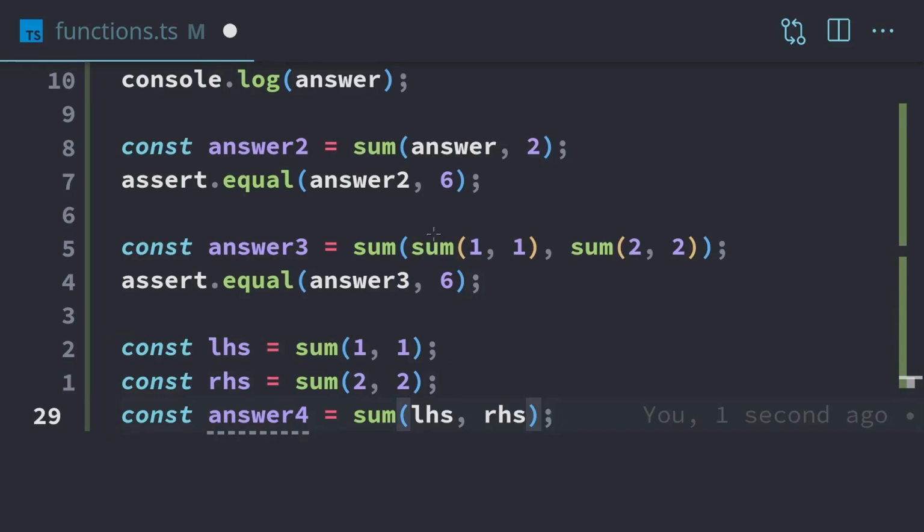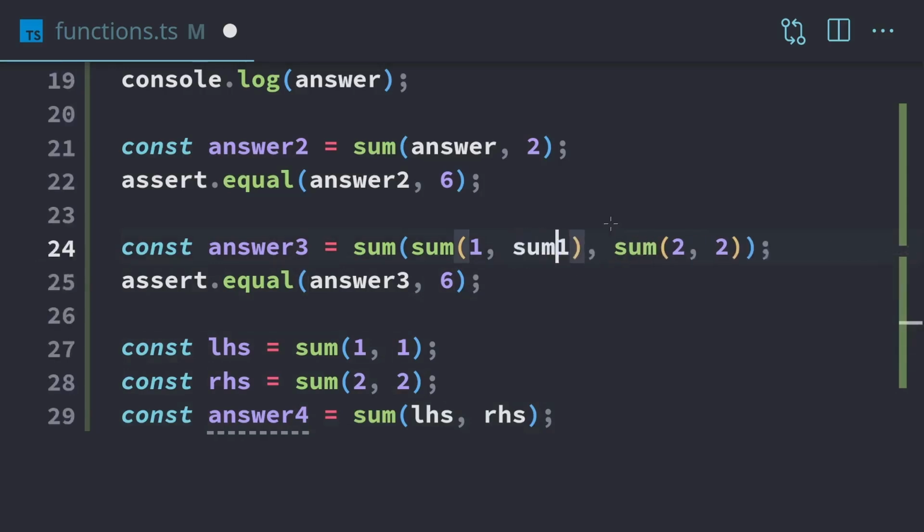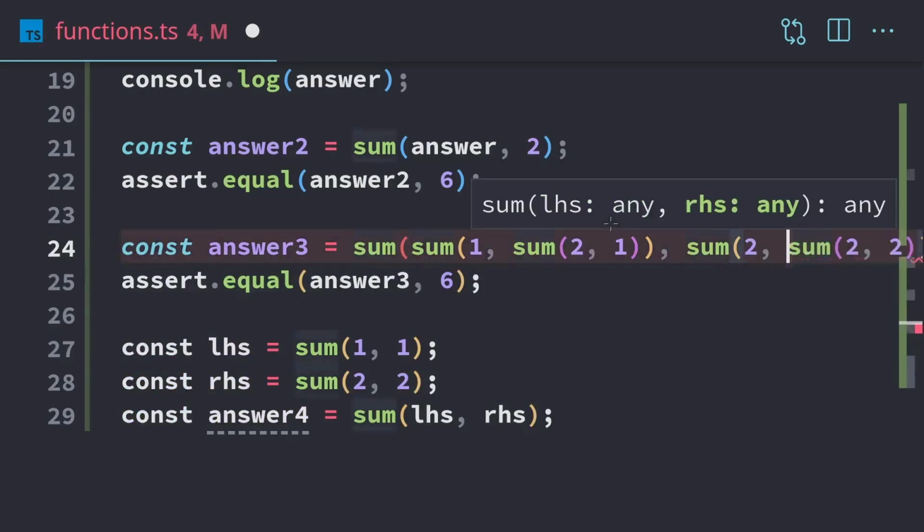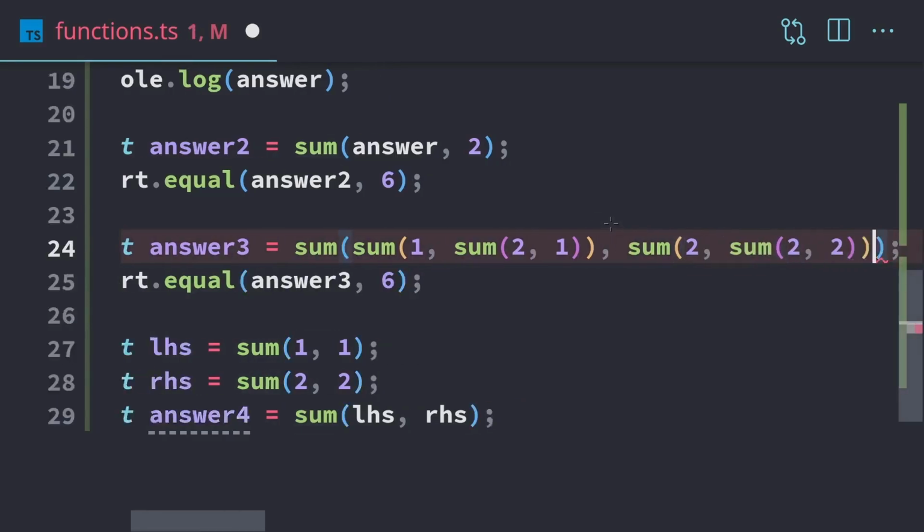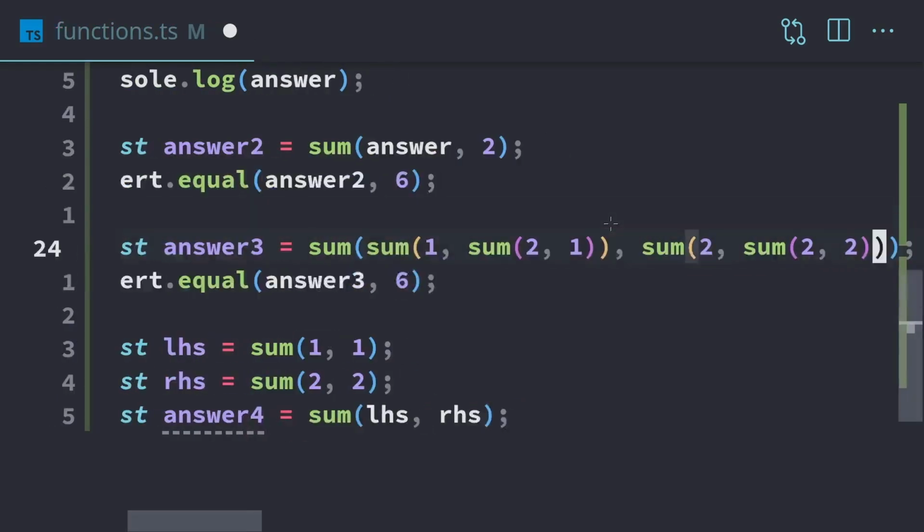So we don't have to try to figure out which one's going first and which one's going second and things like that. And this isn't too bad because we only nested it a single time. But if we start doing stuff like this, like if we had sum 2 and 1, then this one here, 2 and 2, or 2 and sum, if we have something like that, then I have no idea what that's going to come out to, because that has a lot going on. And we don't want to do that.